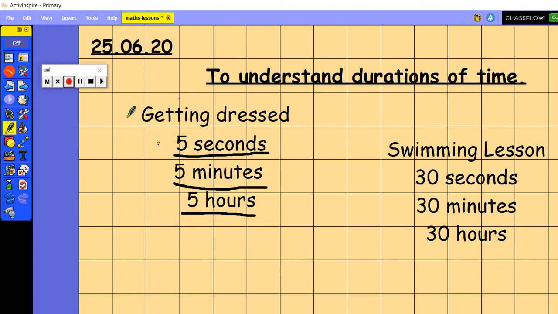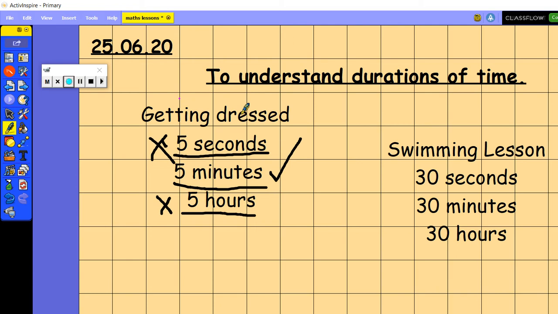So if you think about 5 seconds, 5 seconds is really not a long amount of time. In fact, we could count 5 seconds on the video really easily, and I think it would be very difficult to get dressed in 5 seconds. And 5 hours is almost as long as the time that you are in school on a normal school day. We're normally in school for 6.5 hours a day, and 5 hours is not that far away from 6.5 hours. So I don't think it's 5 seconds, and I don't think it's 5 hours, but it might take you about 5 minutes to get dressed.